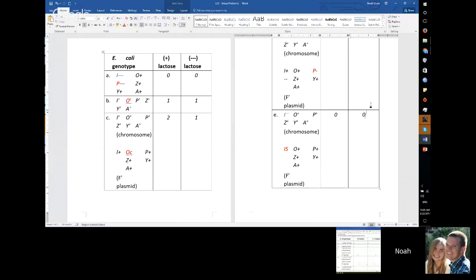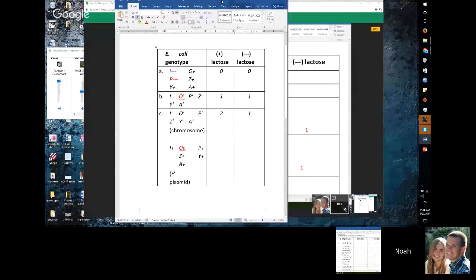We have to determine how many, through one cycle, are produced, which gives a yellow color. 0 means no product, 1 means 1 is produced, and 2 means 2 are produced, so it'll be super yellow. Okay, so over here on A,